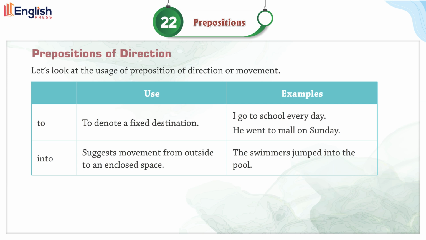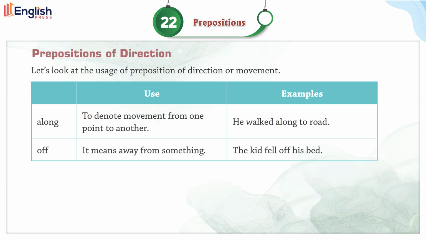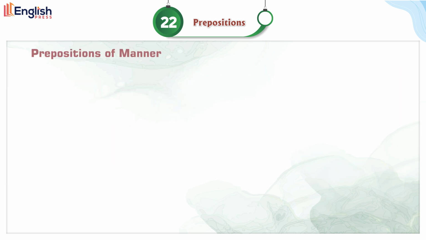The swimmers jumped into the pool. Towards. To denote movement. Walk towards the market. Along. To denote movement from one point to another. He walked along the road. Off. It means away from something. The kid fell off his bed.